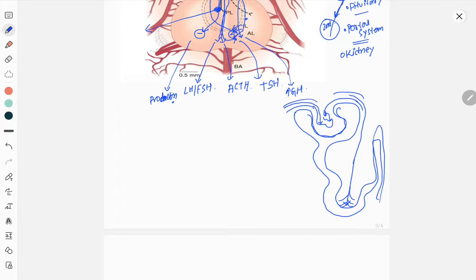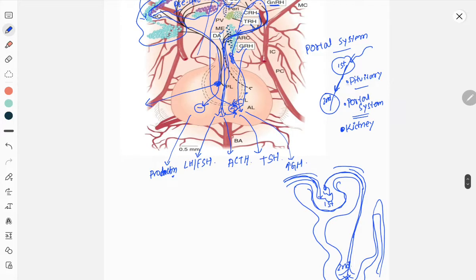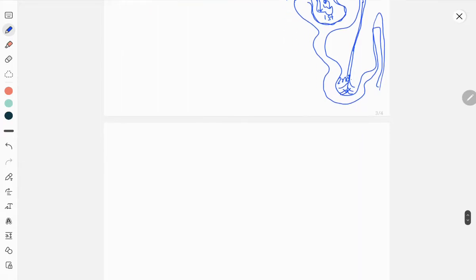So arteries come inside the first organ, and then returning from the first organ they give blood to a second organ. This is another type of portal system. So there are three organs which have a portal system: one is the pituitary and hypothalamus, another is the GI tract and liver, and another is the kidney, from glomerulus to loop of Henle. Now let's discuss the individual hormones.